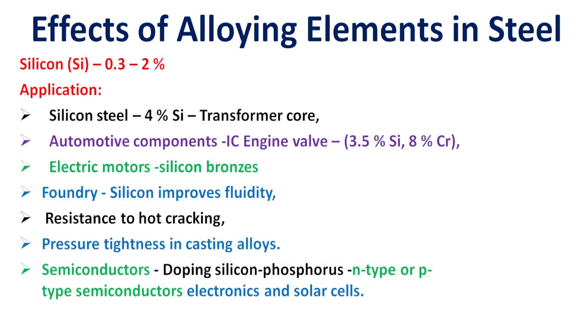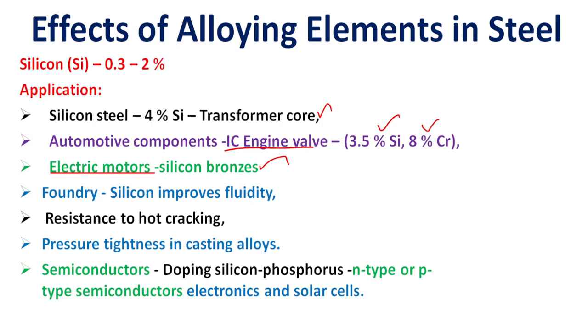The application is silicon steel. Up to 4% of silicon is used as transformer core material. Also automotive components, particularly for IC engine valves, with 3.5% of silicon and 8% of chromium. Electric motor: silicon bronzes are used particularly for electric motors.